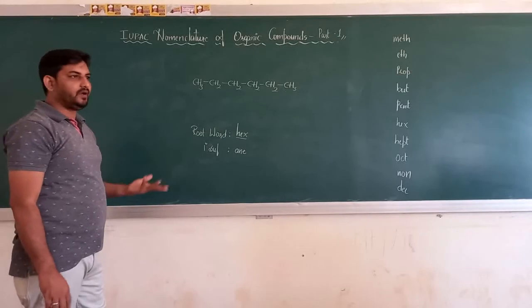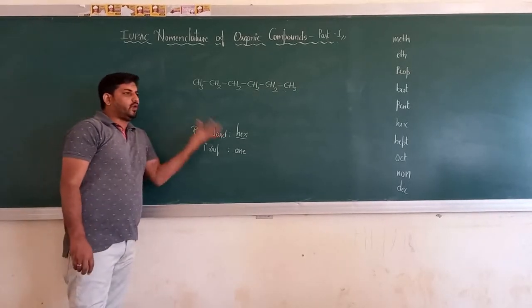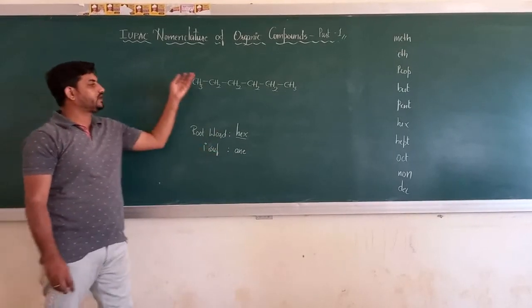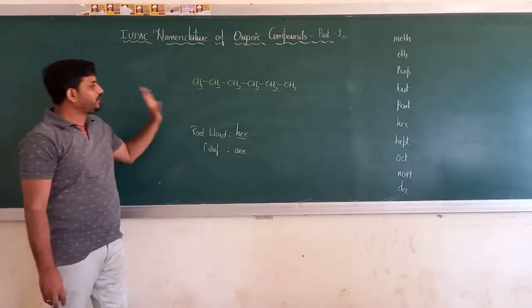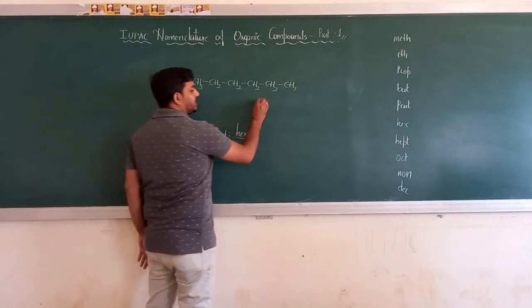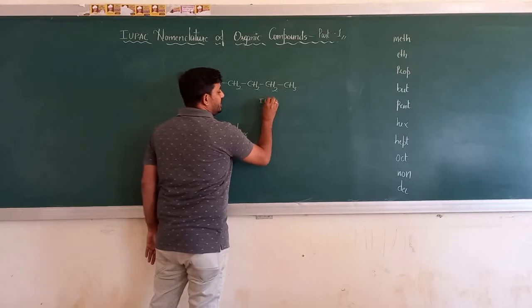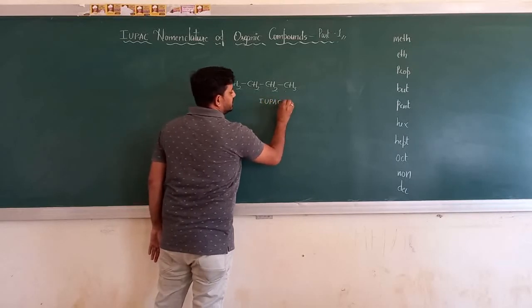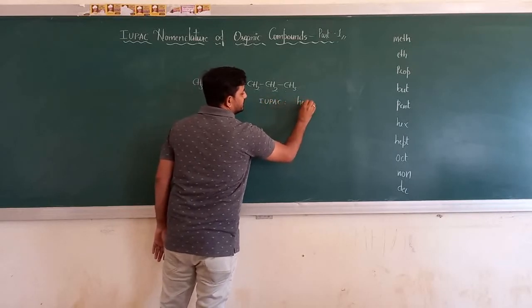Next, numbering. There is no requirement of numbering for this chain because there are no substituents. So what is the IUPAC name of this compound? The IUPAC name of this compound is hexane.